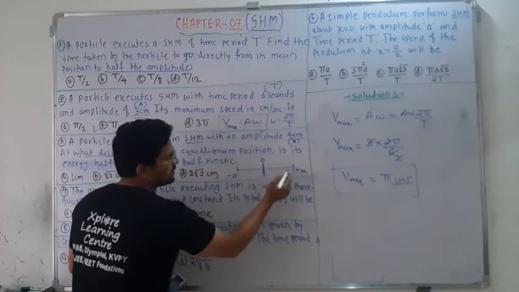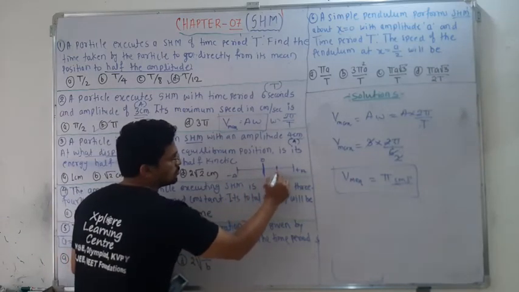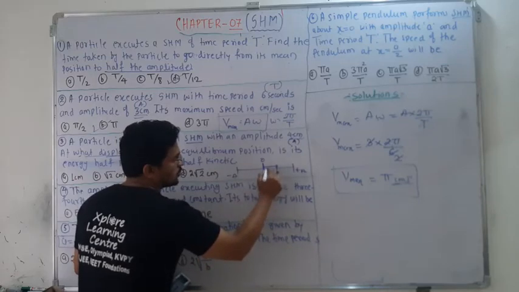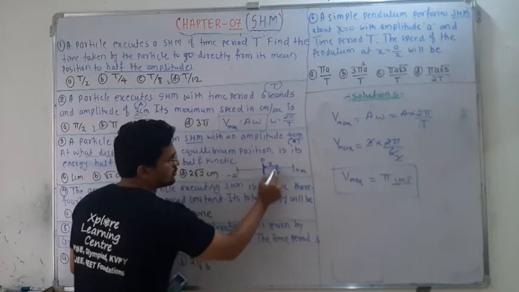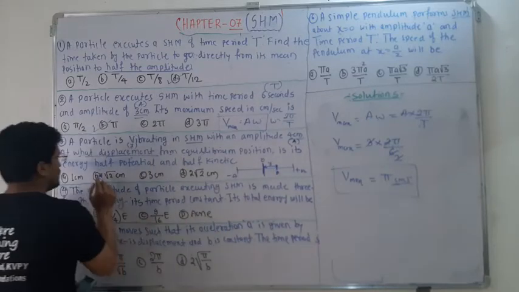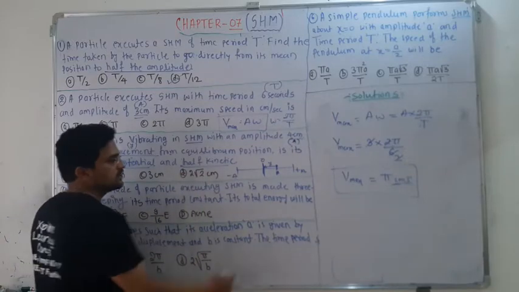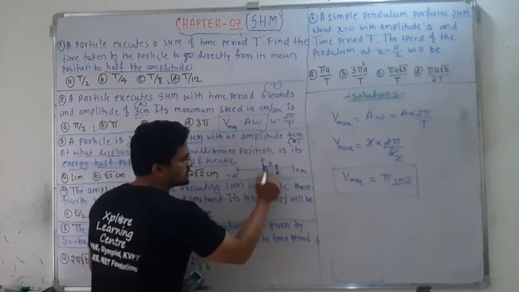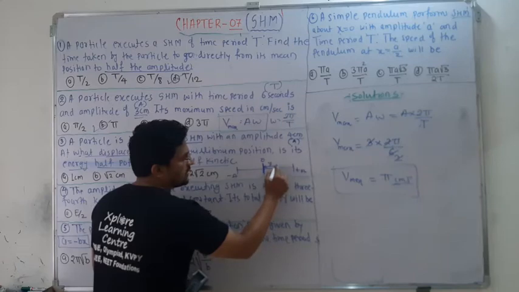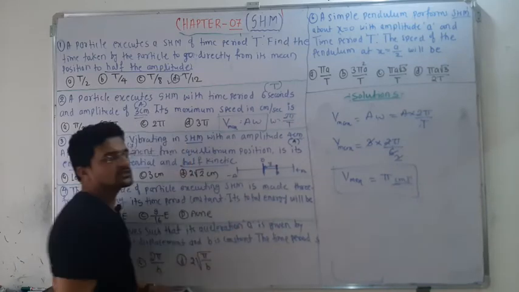I will consider a position P at a distance y from the mean position. At what position is the energy half potential and half kinetic? That means at a certain distance from the mean position, the potential energy is half and the kinetic energy is also half.